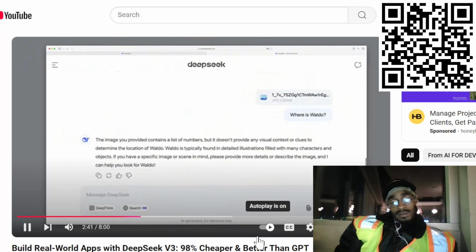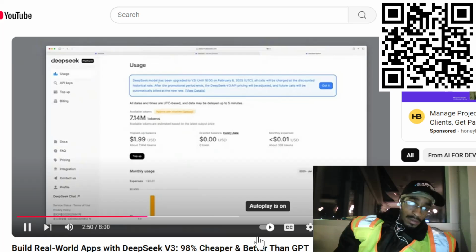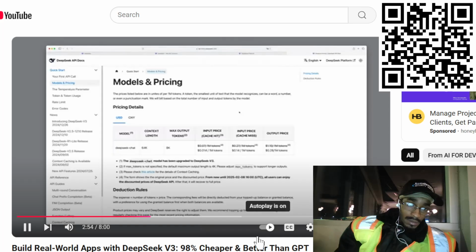All right, but now we actually want to work with the API, and I want to show you that it's fairly simple and nothing to be afraid of. When we log in, we first see a note that current prices are still lower, but will soon be raised. Let's see what that means and what the current costs are. So we're using the model DeepSeek Chat, and right now we pay 14 cents for 1 million tokens input and 28 cents for 1 million tokens output. But we can already see the price will increase soon.